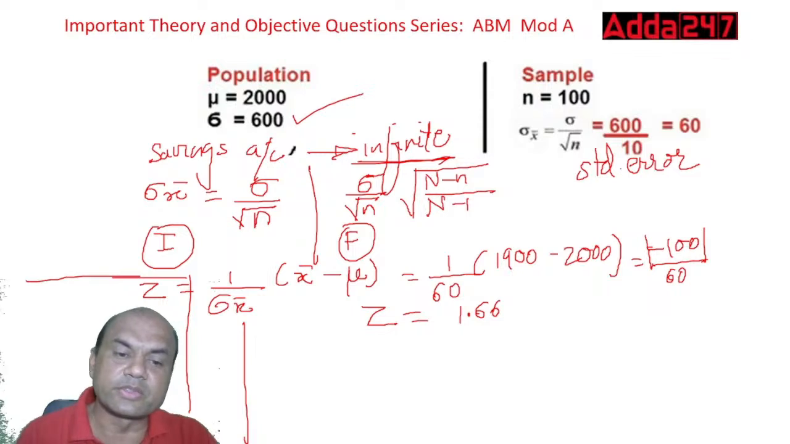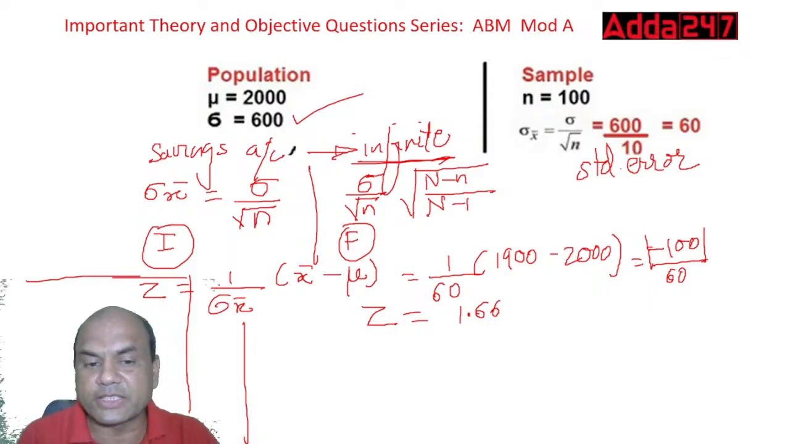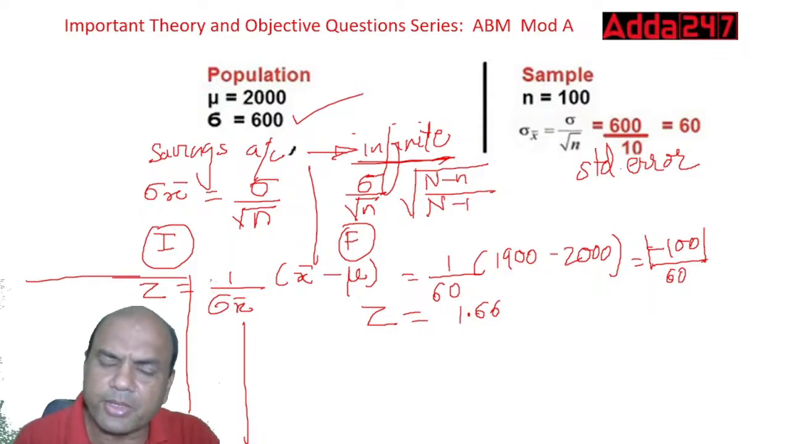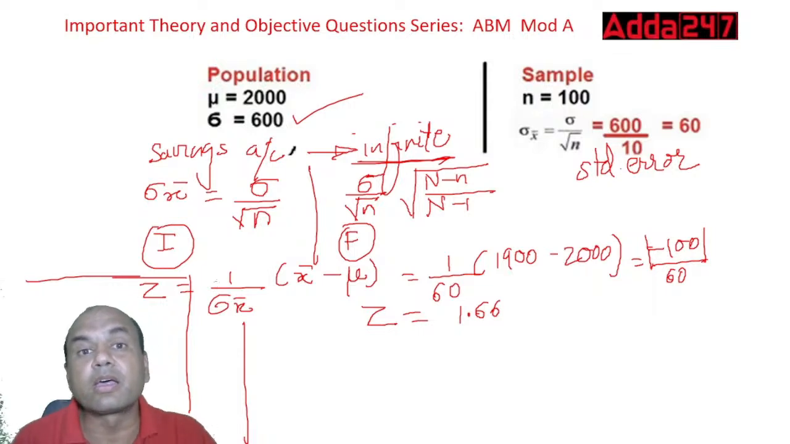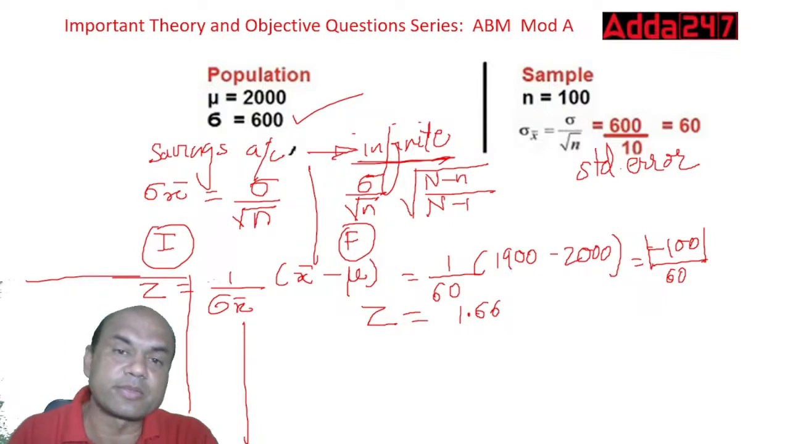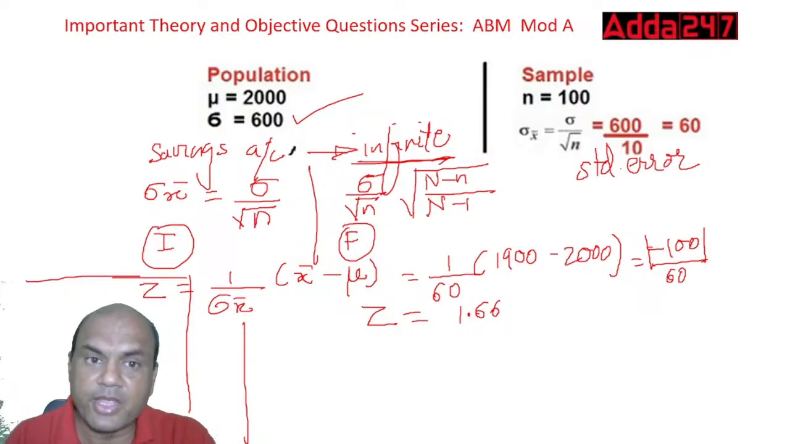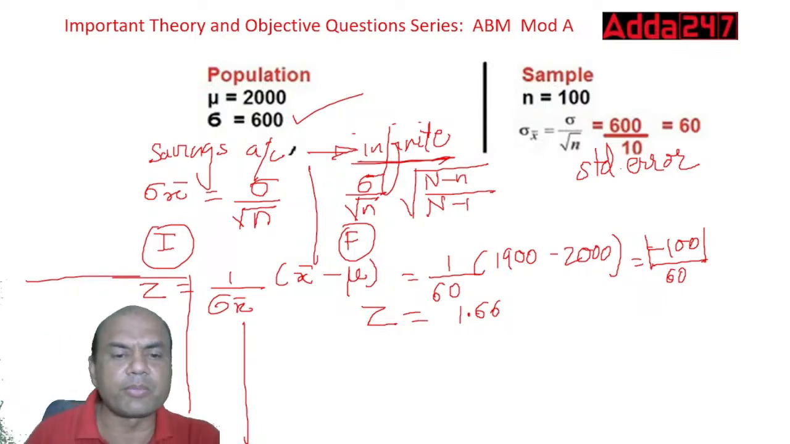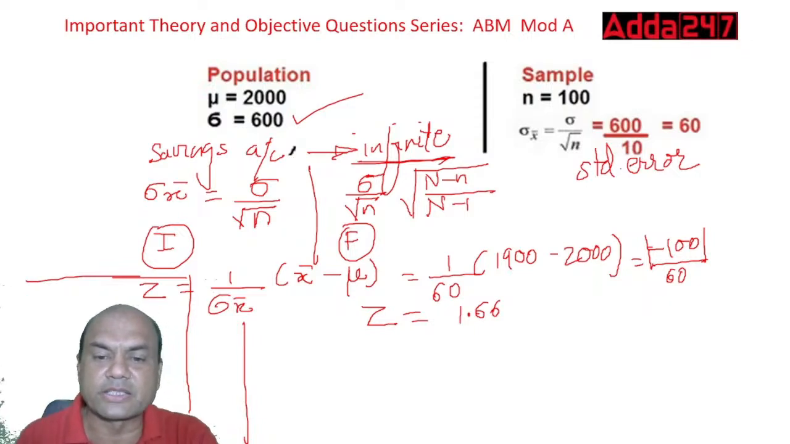What is the z value? Z value equals 1 upon psi x bar into x bar minus mu. This formula you have to learn by heart. Okay. Now all the values you are having. Psi x bar is 60. X bar you are having 1900. Mu you are having 2000.